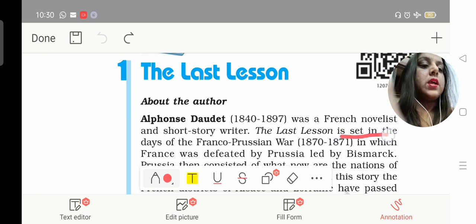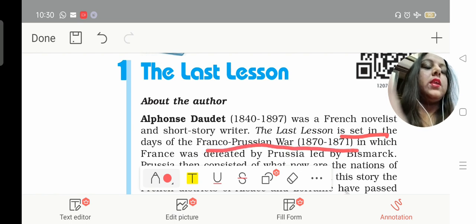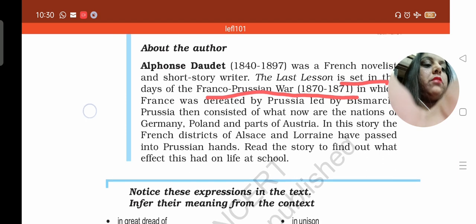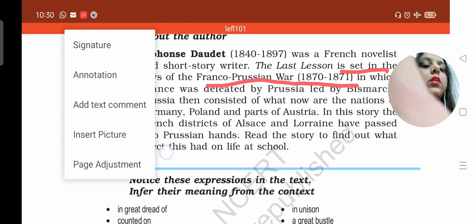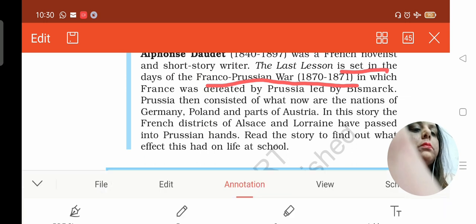The story is set in the days of the Franco-Prussian War in the years 1870 and 71. You need to underline, in which France was defeated by Prussia, led by Bismarck. Right? You need to understand this very carefully. Then it says about Prussia.